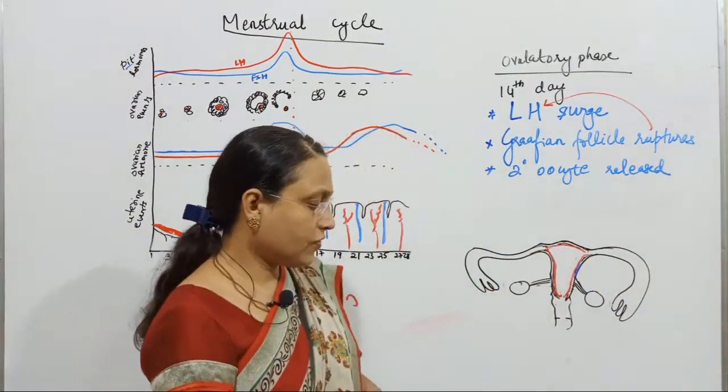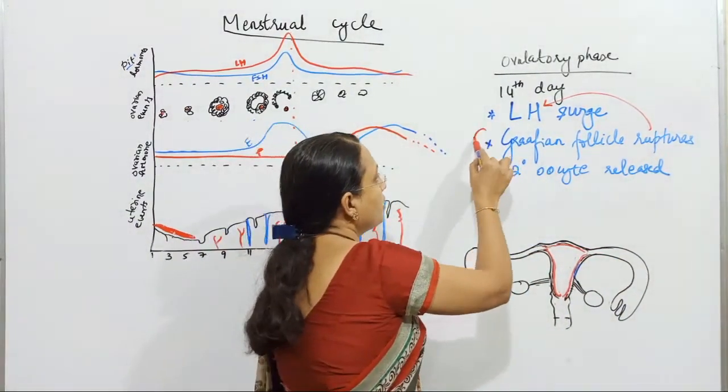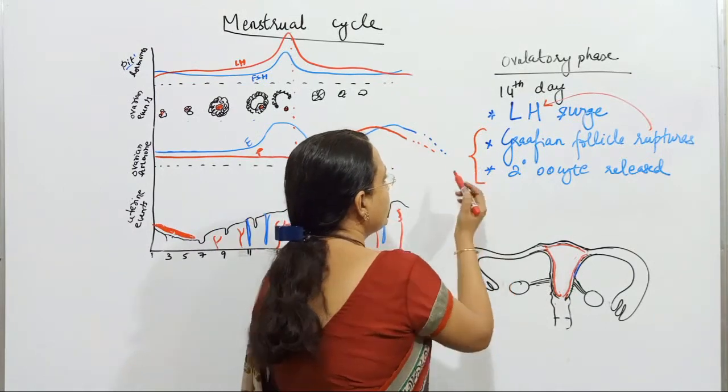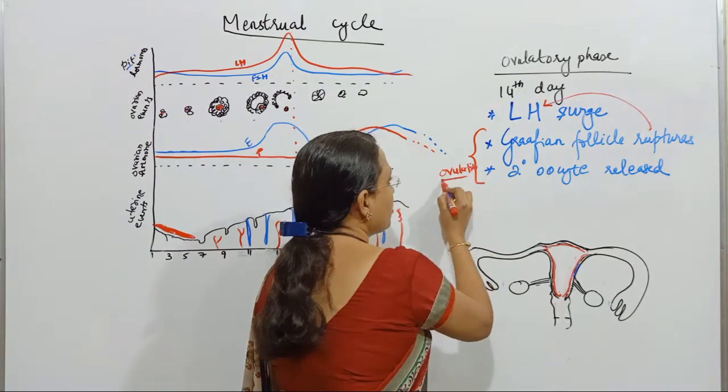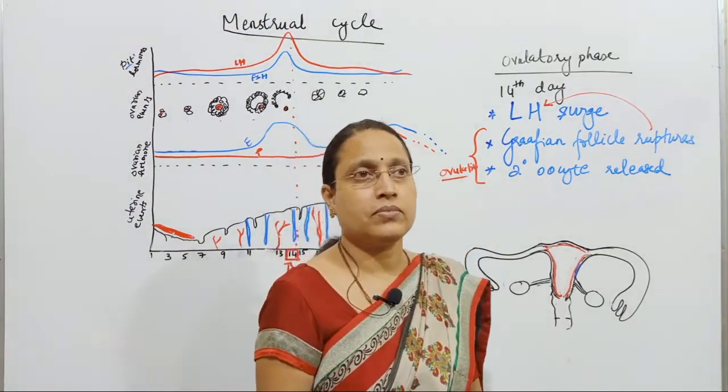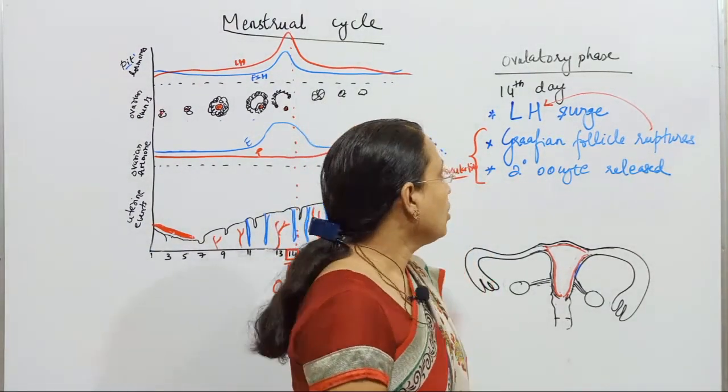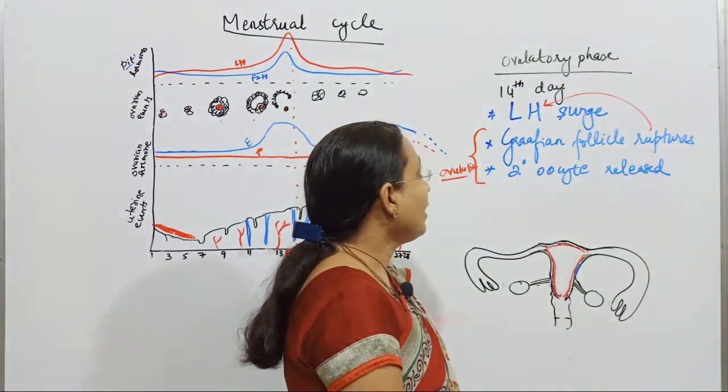This release of the secondary oocyte after the rupture of the Graafian follicle due to LH itself is called ovulation. So that is the key event.